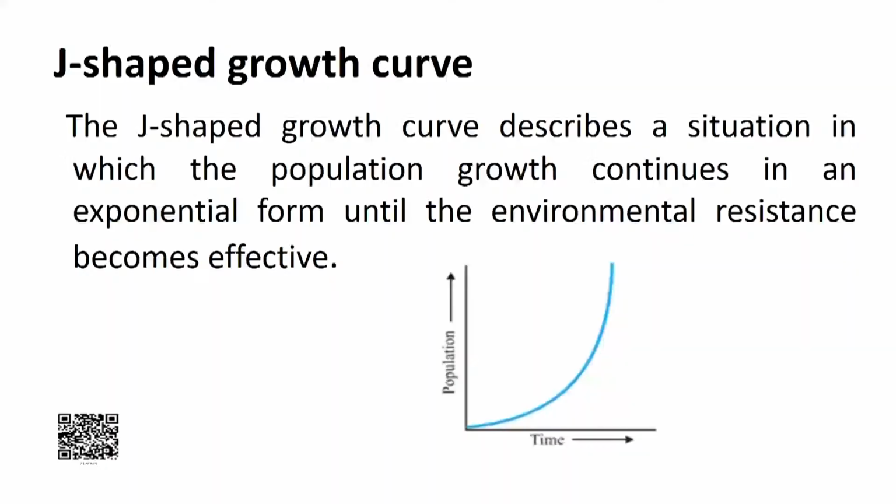Next type of growth curve is J shaped. This curve describes a situation in which the population growth continues in an exponential form until the environmental resistance becomes effective. As the environmental resistance becomes effective, there is a stiff competition for survival and the growth rate stops abruptly. This is a sudden increase in mortality or population crash.